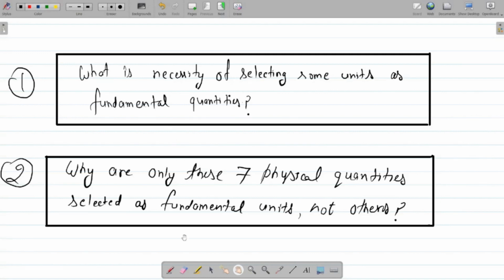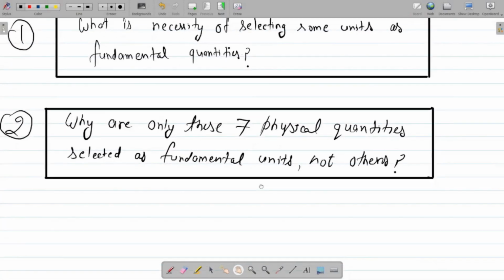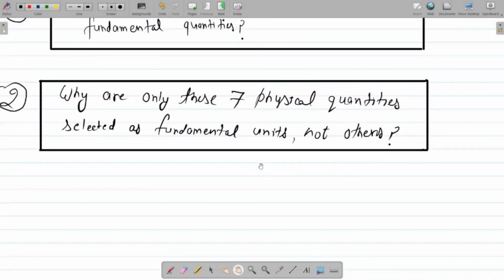And the next one is, why are only these seven physical quantities selected as fundamental units, and not others like velocity, force, acceleration? Why can we not select these quantities as fundamental quantities, right?